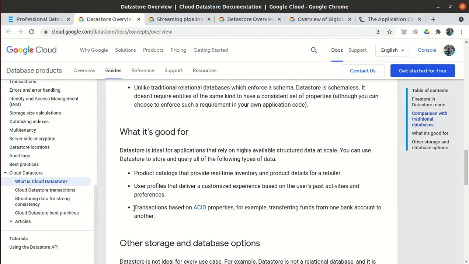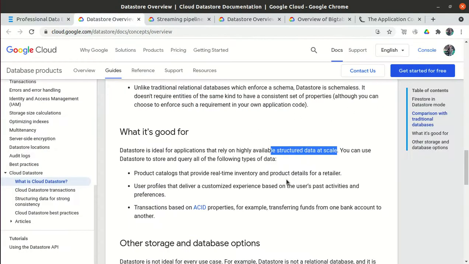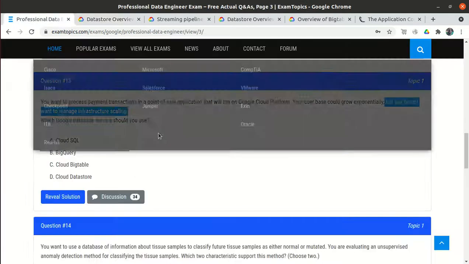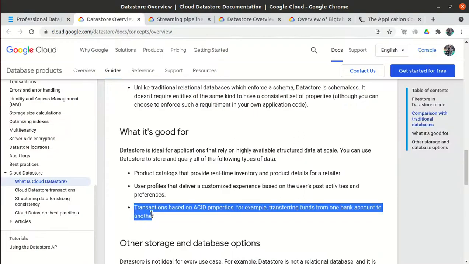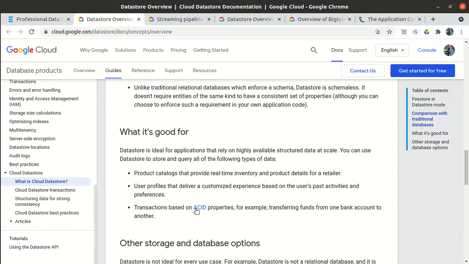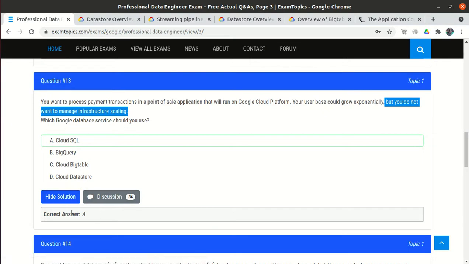First thing is that it is scalable, right? This statement is satisfied, because we don't want to scale. In Cloud Data Store we don't manage the infrastructure, it scales automatically. Second thing is that we want to perform transactions, right? Cloud Data Store also supports transactions based on the ACID properties. So as per me, Cloud Data Store is the best option, but they have mentioned Cloud SQL.